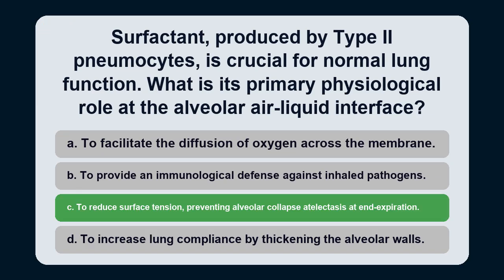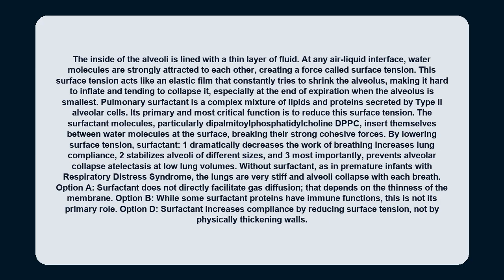The answer is C. The inside of the alveoli is lined with a thin layer of fluid. At any air-liquid interface, water molecules are strongly attracted to each other, creating a force called surface tension. This surface tension acts like an elastic film that constantly tries to shrink the alveolus, making it hard to inflate and tending to collapse it, especially at the end of expiration when the alveolus is smallest. Pulmonary surfactant is a complex mixture of lipids and proteins secreted by type 2 alveolar cells. Its primary and most critical function is to reduce this surface tension.